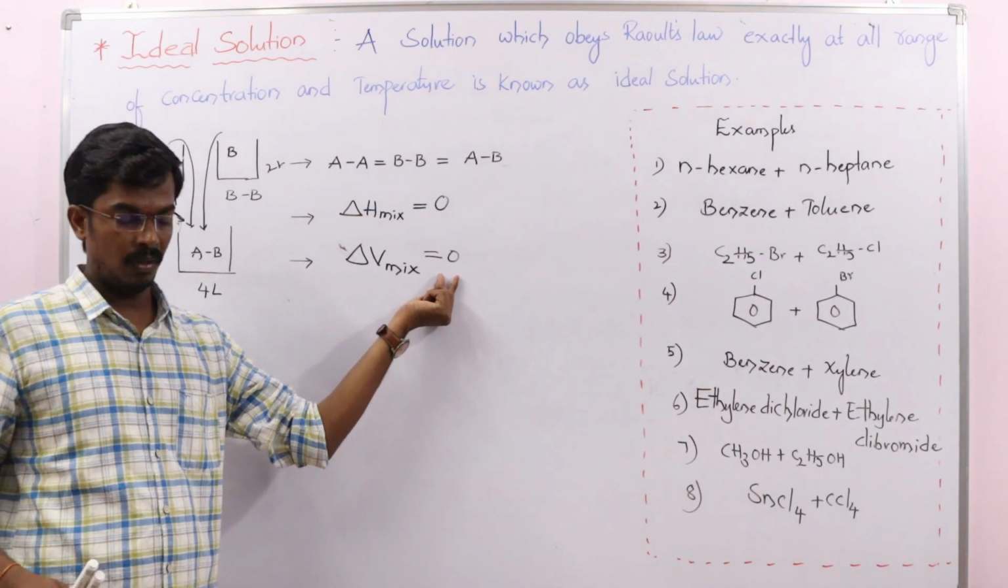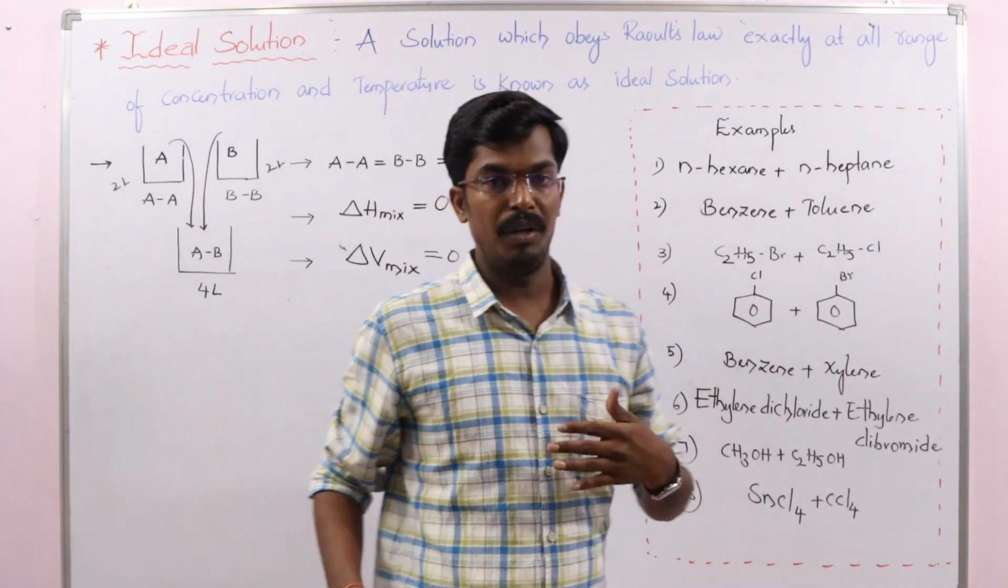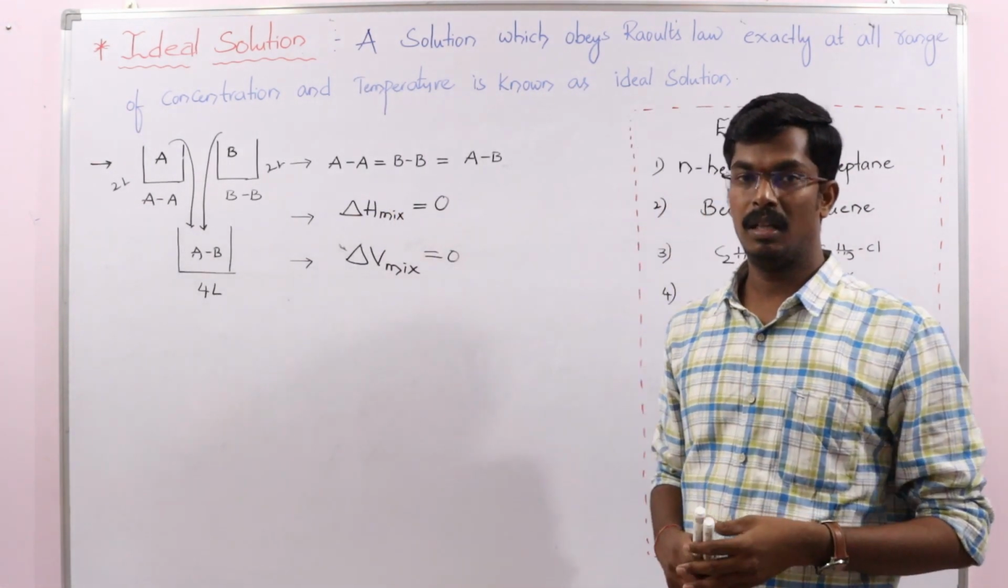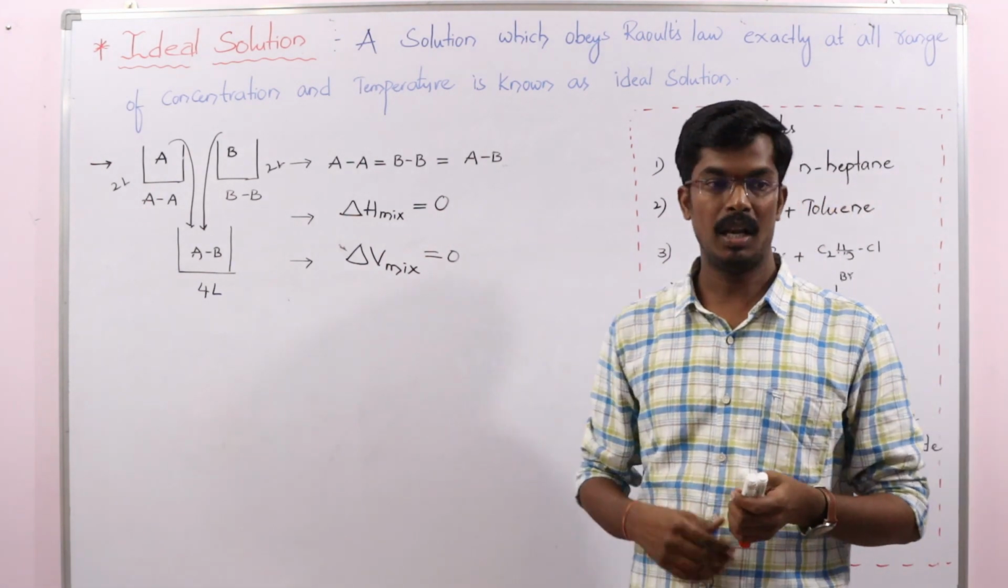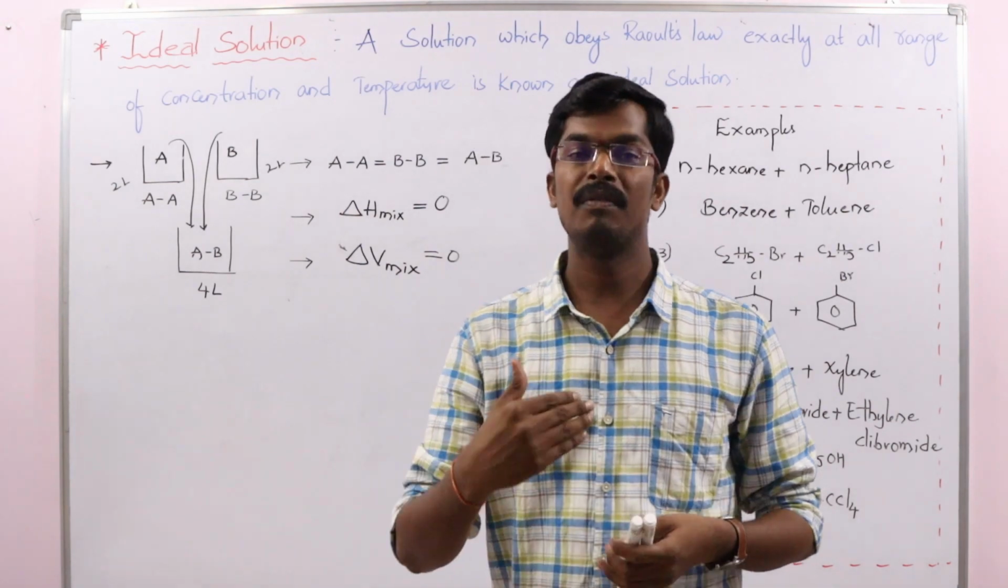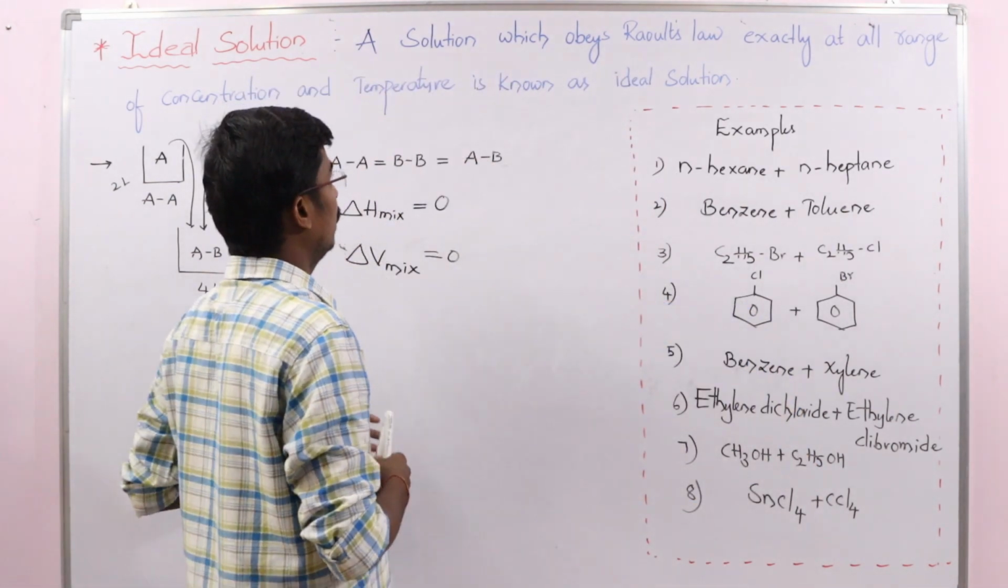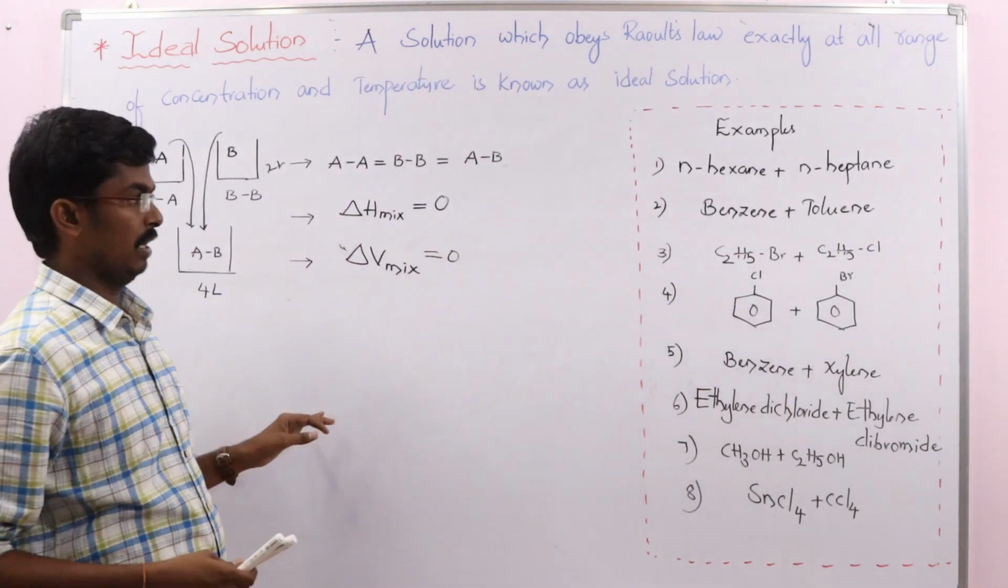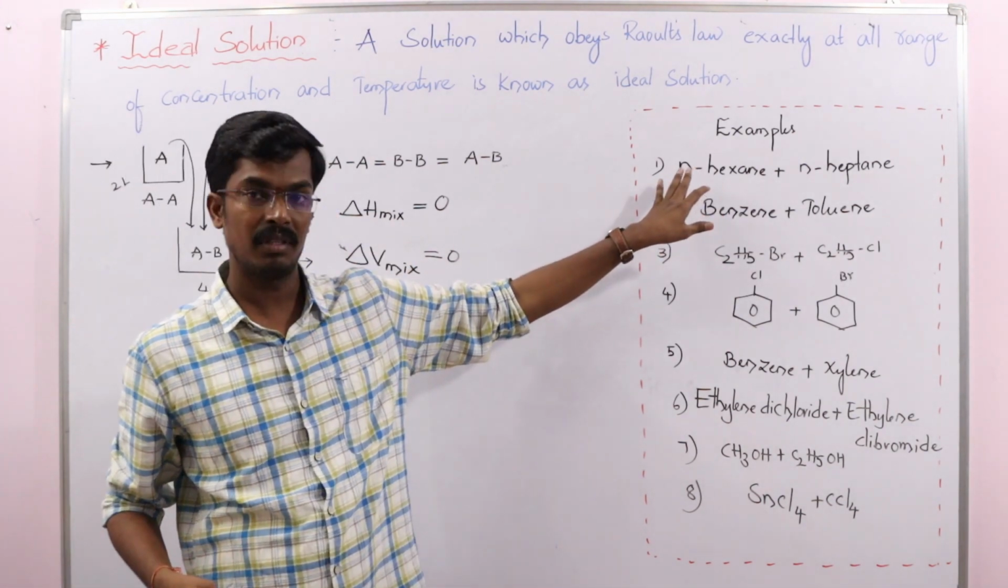You know that when you studied ideal gases, there is no 100% ideal gas. Like that, there is no 100% ideal solution. Some solutions show behavior near to ideal. Here I am giving different types of examples.